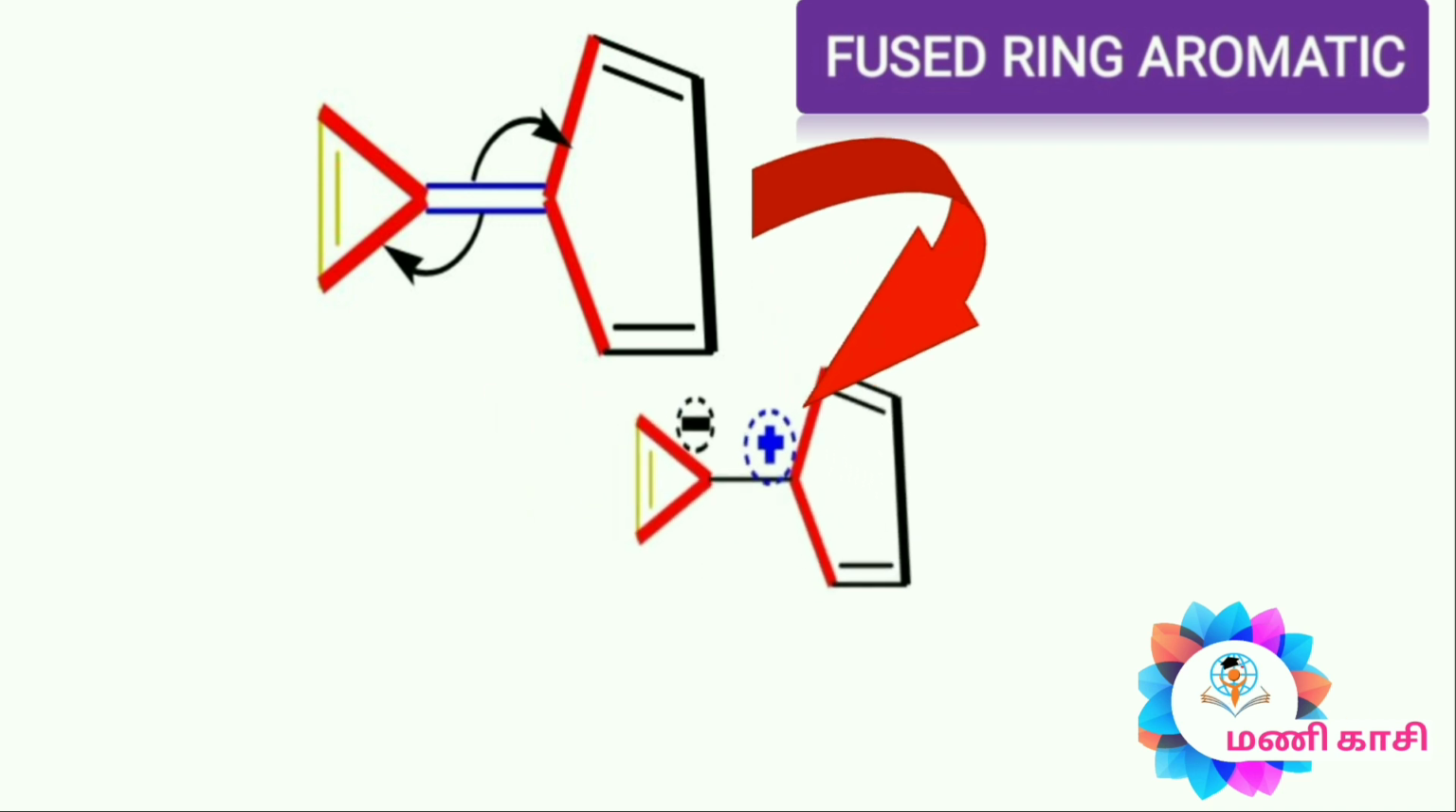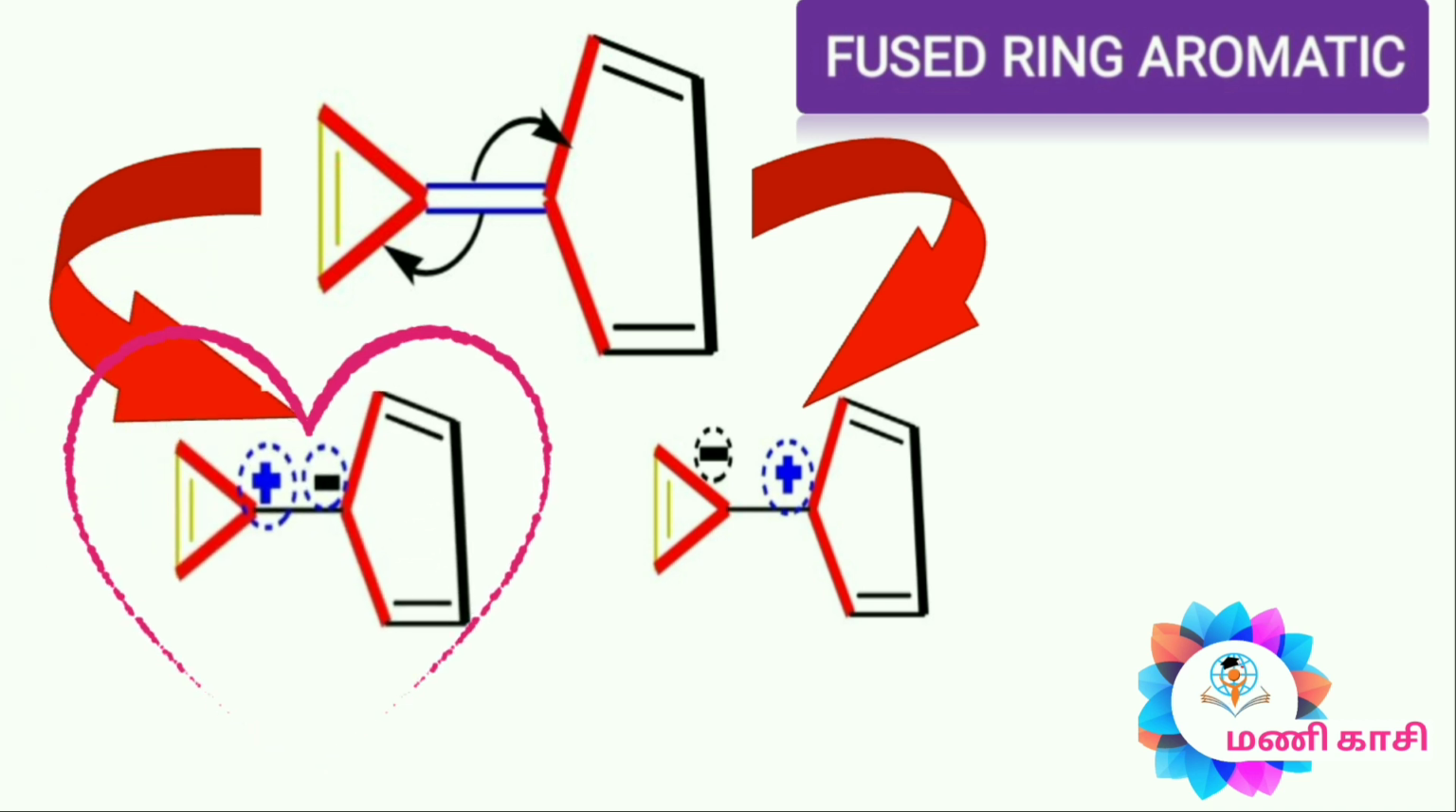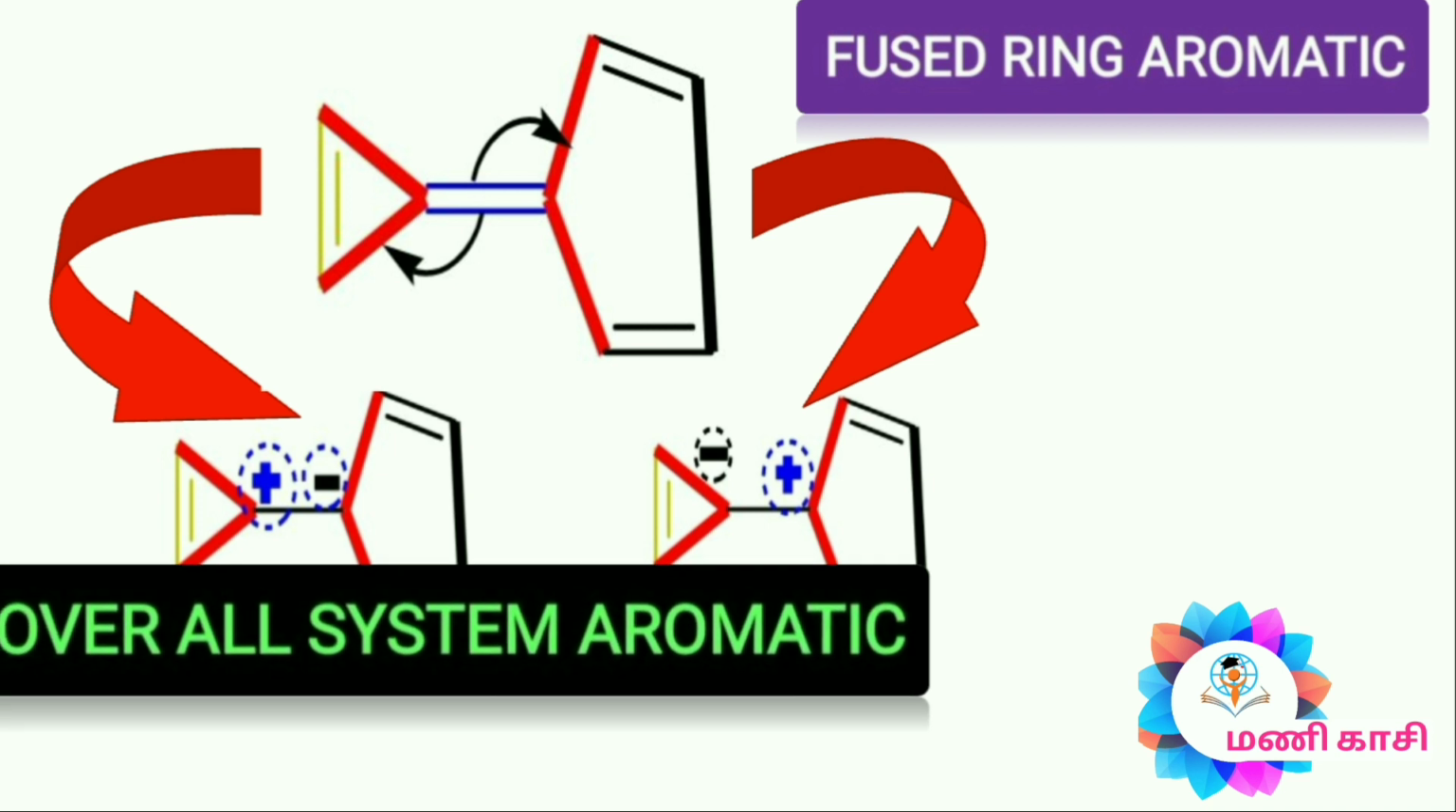In this case of a fused ring system, it completely fulfills or satisfies the rules. So this compound is aromatic. That means the overall system is aromatic.